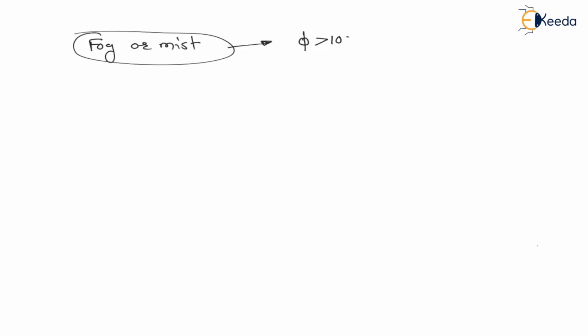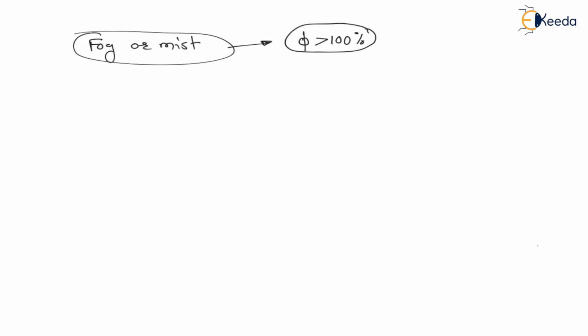Now at the end of the lecture, my dear students, I want to tell you one interesting fact. In winter season you might have heard about fog or mist, right, or you have seen this fog or mist. Now what is this actually, fog or mist? My dear students, whenever relative humidity becomes more than 100%, then it is called fog or formation of fog, right.